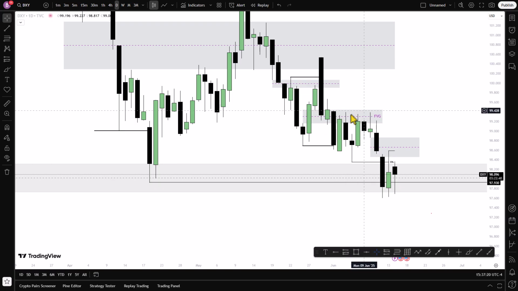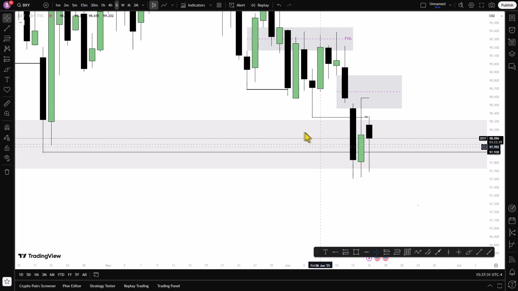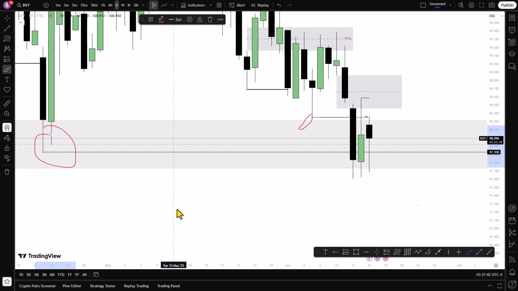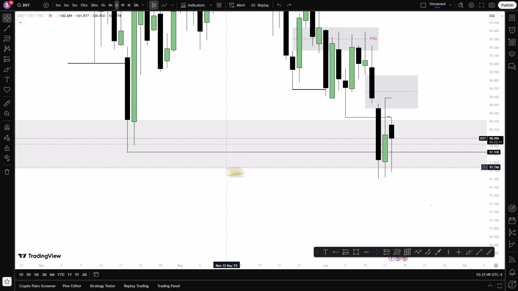The price will take out. So last week we see price taking out this low as well as this low. Let me mark it out. We see this low, price has taken it out, and then this low as well. So here we see an imbalance, guys. We see an imbalance, and this was Friday. This bullish candle was Friday.